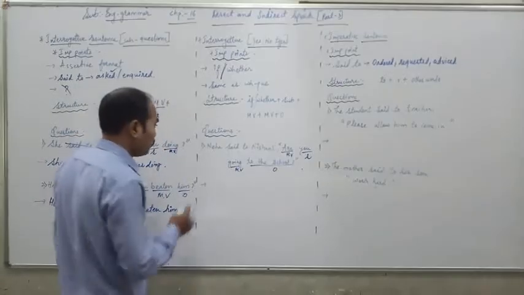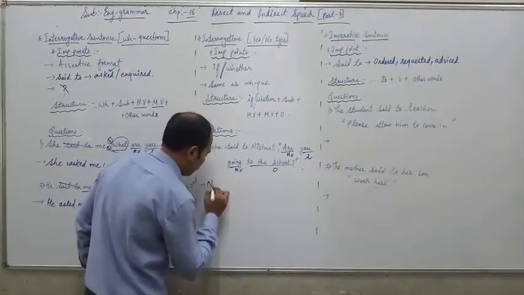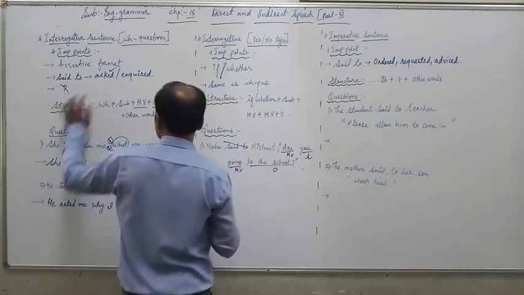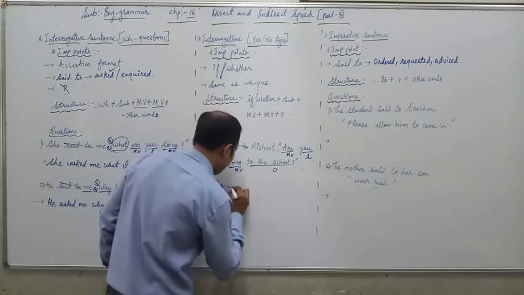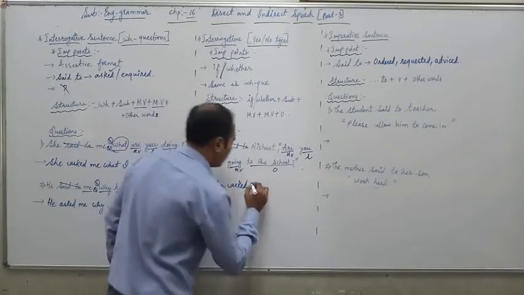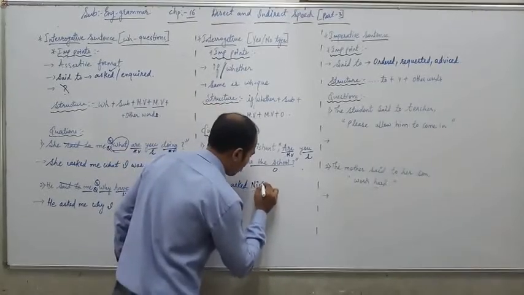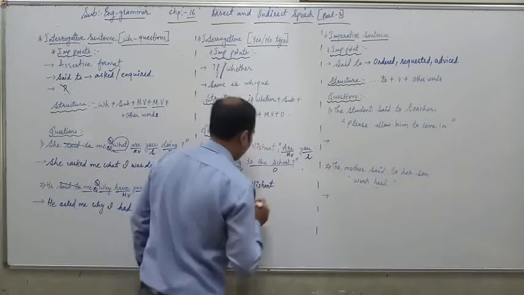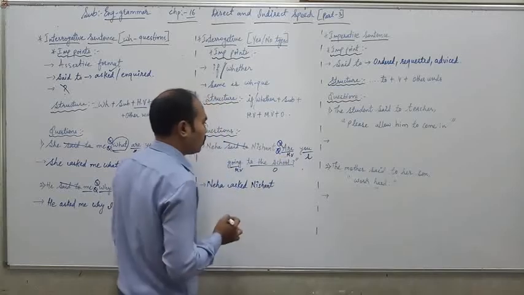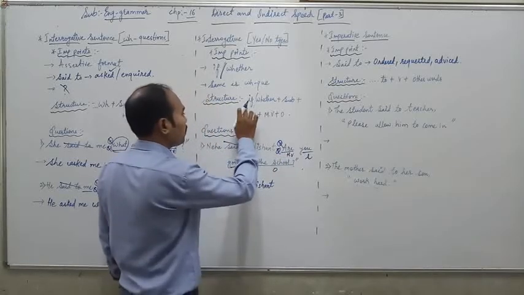Let us convert it now. It starts with Neha. Said to is changed according to asked and inquired. So Neha asked Nishant. Now we have to drop the comma and inverted commas, and we have to start with the structure.